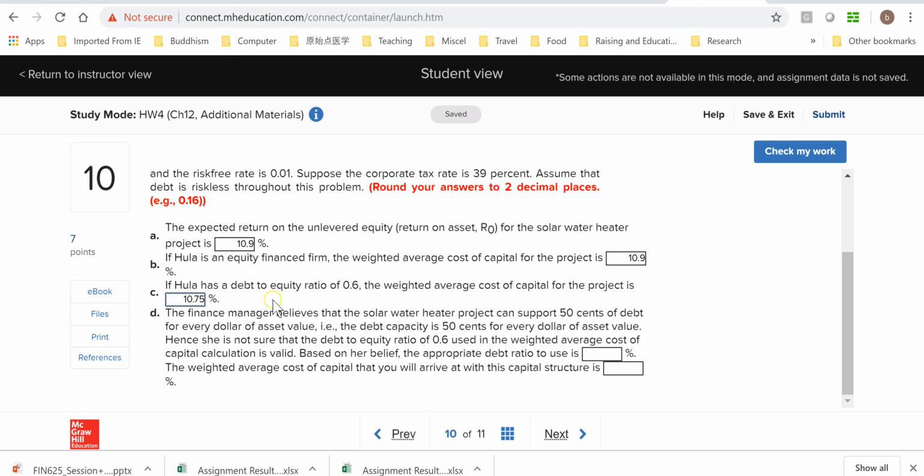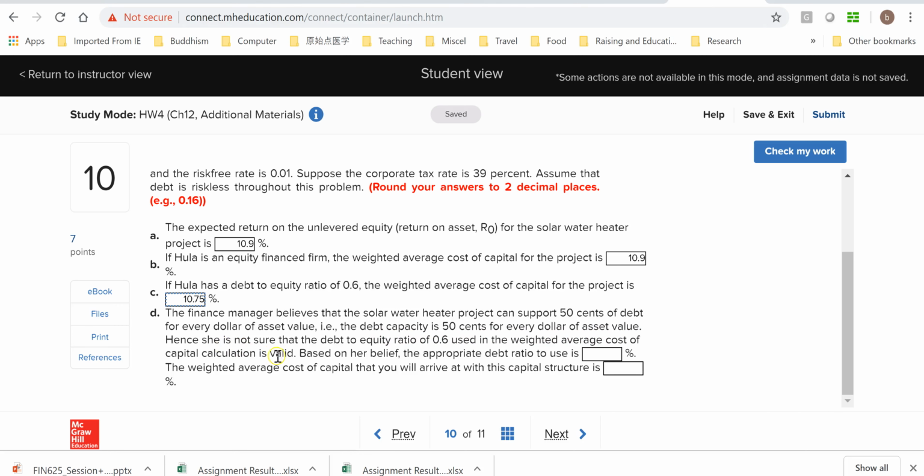So the weighted average cost of capital for the project is 10.75%. So for the final part of this question, the finance manager believes that the solar water heater project can support 50 cents of debt for every dollar of asset value. That is, the debt capacity is 50 cents for every dollar of asset value of the solar water heater.